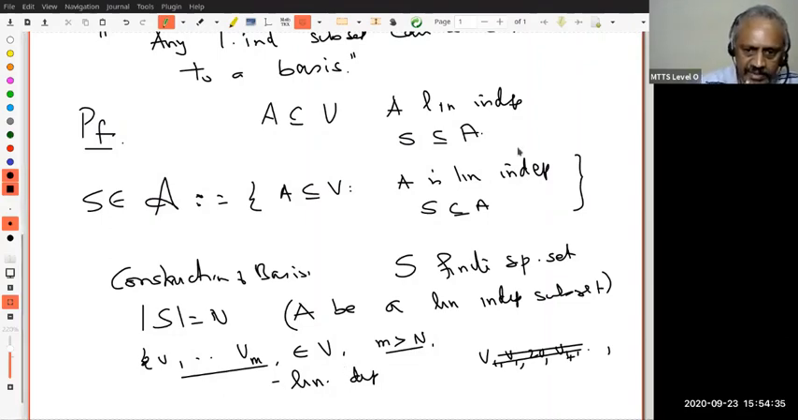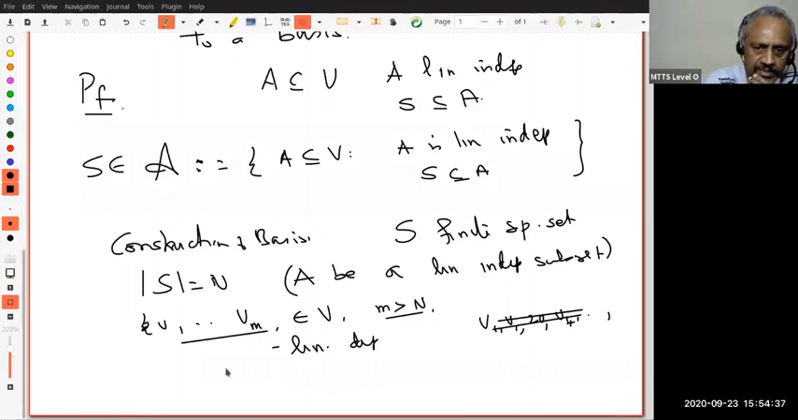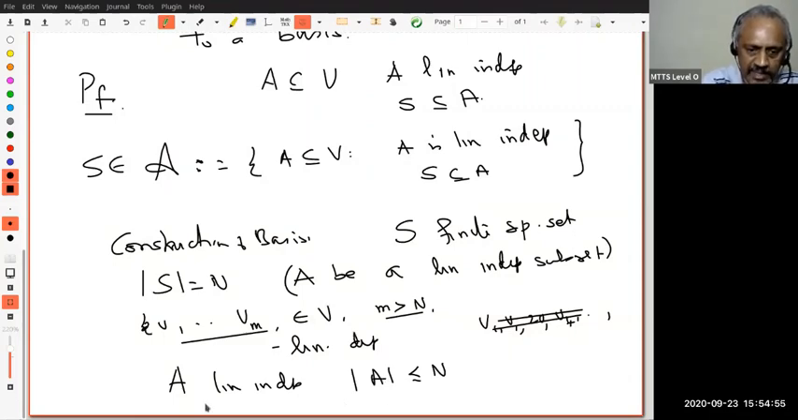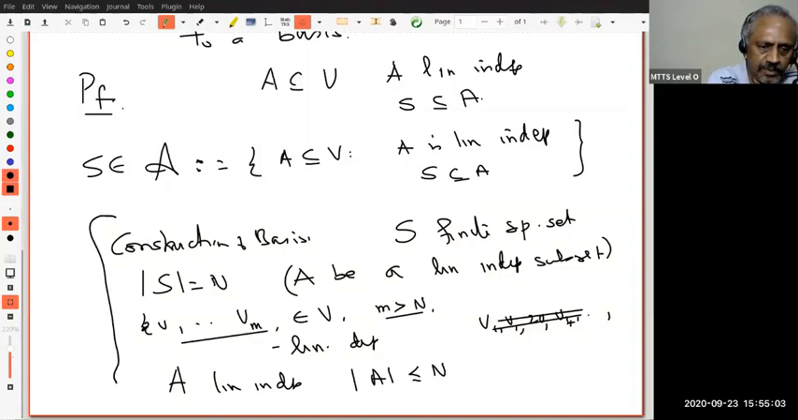As a corollary, if A is linearly independent, then what do I know about mod A, the number of elements in A? It must be less than or equal to n. Why? Because the moment it has more than n elements, by this result it will be linearly dependent. But I am assuming it's linearly independent. Is that clear? Okay, this is a recall.